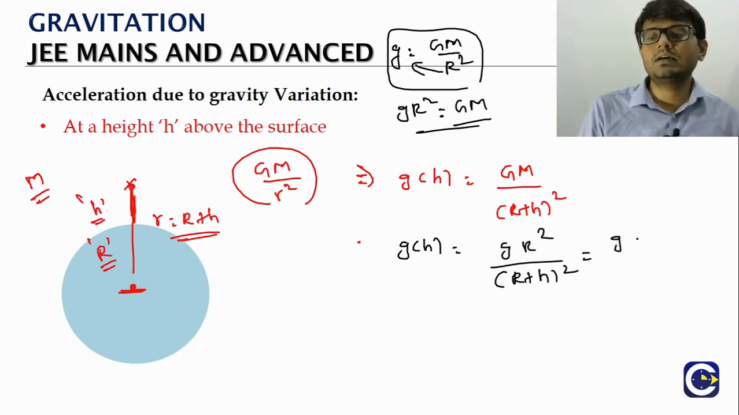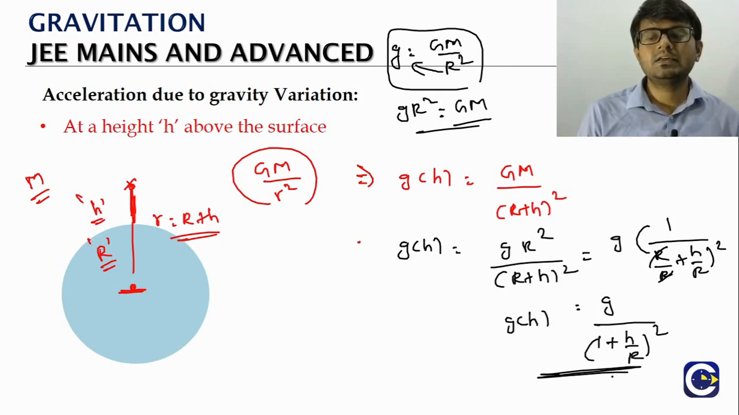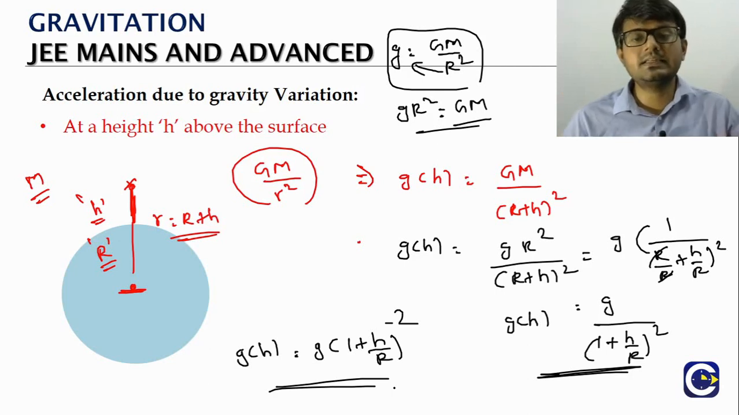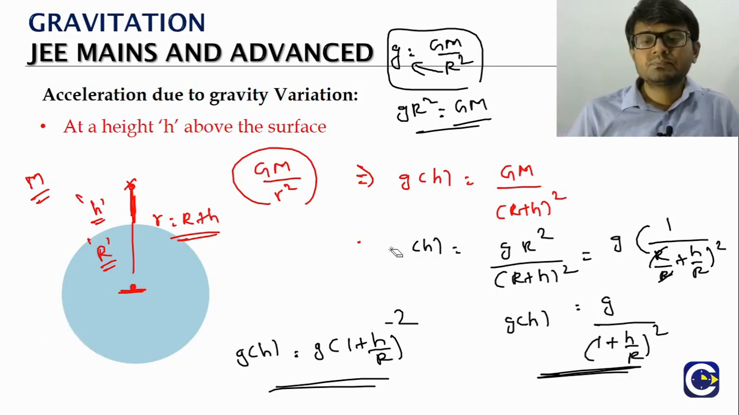So if you just rearrange it, we'll have it like what? R by (R plus h), whole square, which is g by (1 plus h by R) the whole square. So this is the general formula for g at a height h. We can also write it like this: g at a height h is equal to g into (1 plus h by R) to the power minus 2. This is the general formula for the acceleration due to gravity at a height h.